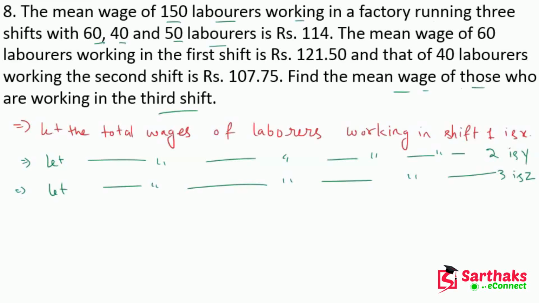Now we can write the mean wages of 150 laborers as X plus Y plus Z divided by 150, and this is equal to 114.